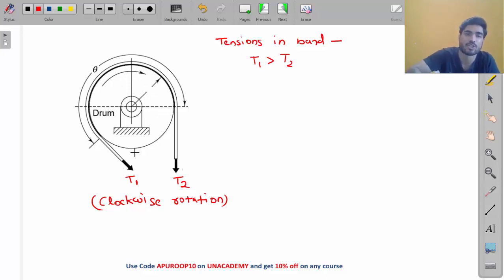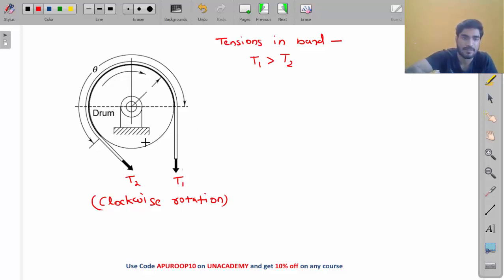Okay, so the band should apply opposite torque. When it applies opposite torque, if T1 is greater than T2, then T1 will try to move this band in the anti-clockwise direction, right? If T2 is greater than T1, with this one being T1 and this one being T2, then what will happen, my friend? This band will try to rotate the drum in the clockwise direction, from here to here, because T1 is more. So this will try to pull the drum.